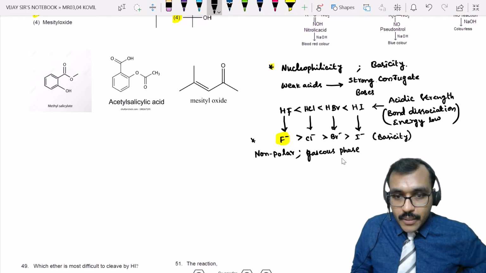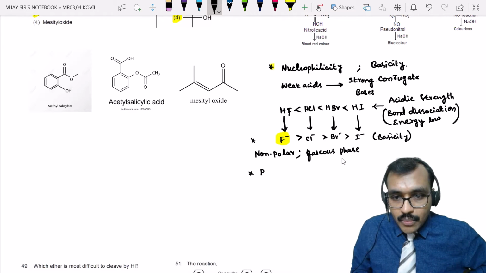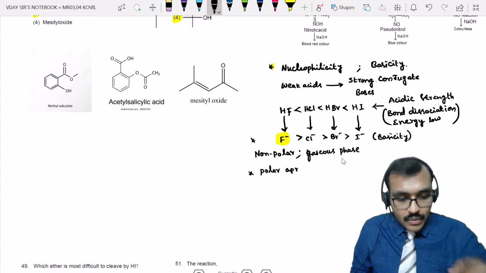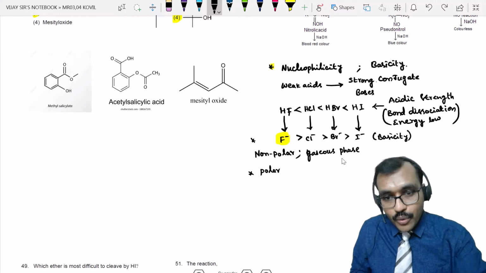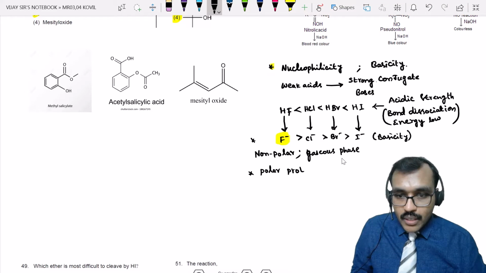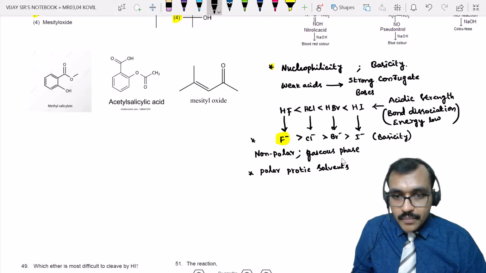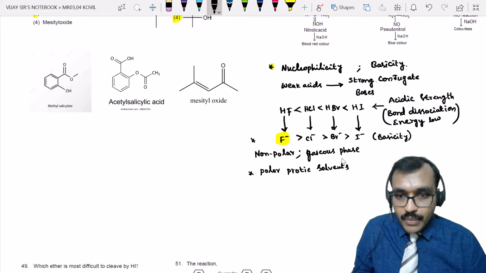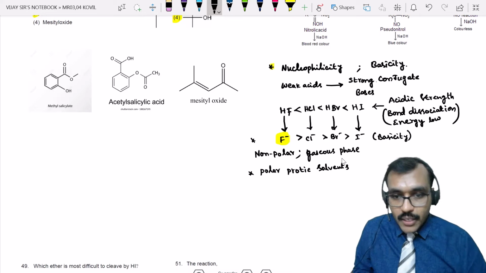If we take polar protic solvents, then due to strong hydrogen bonding, this F minus ion cannot move easily.